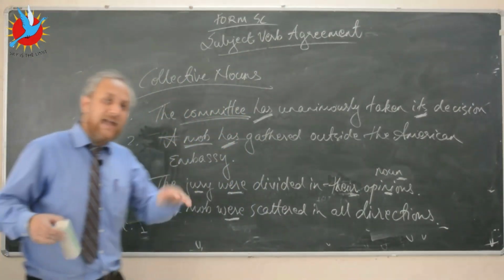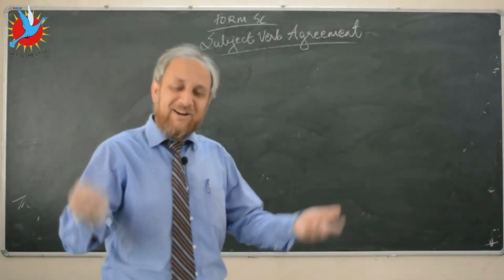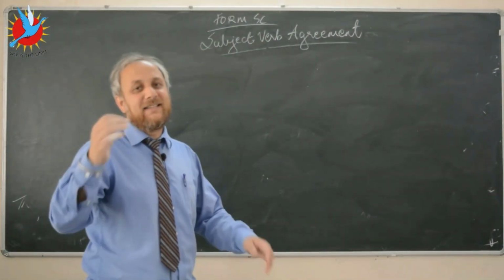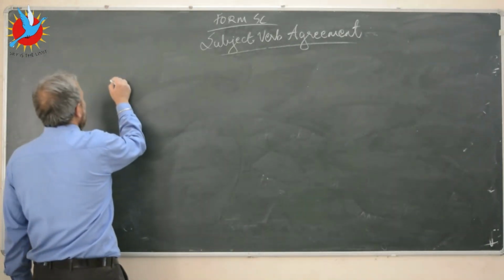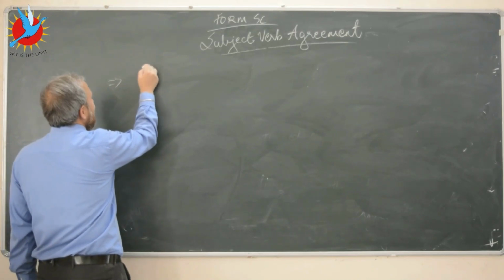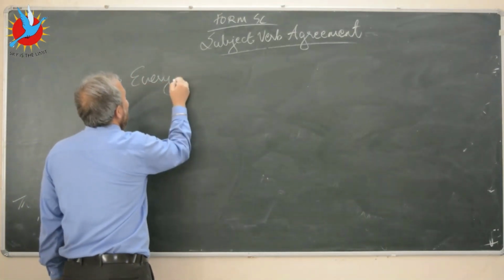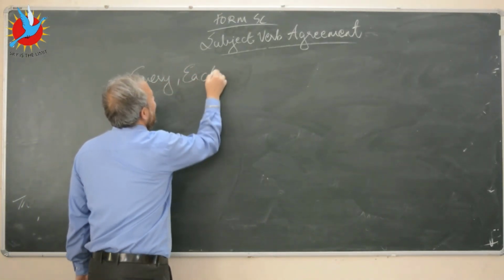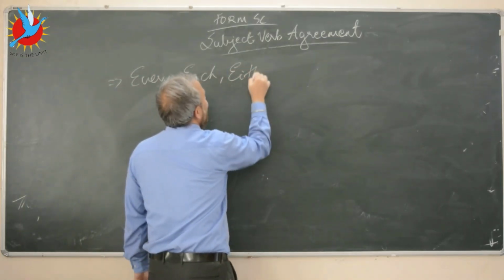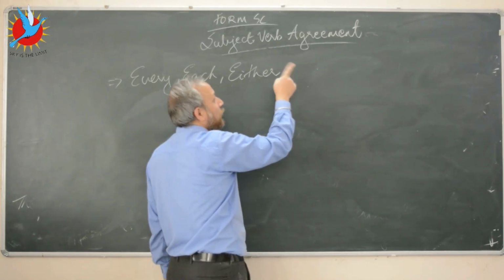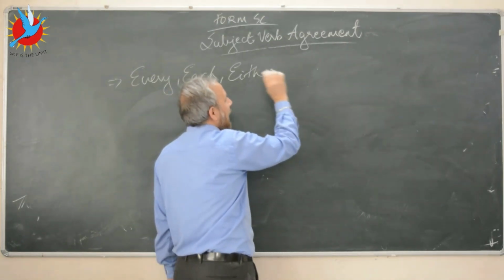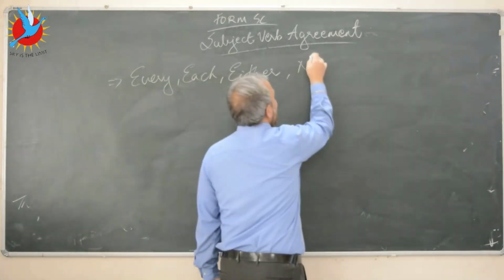Now we'll move on to the next rule. There are a lot of words with which we'll use the singular form of the verb. Now, what are those words? So the words are like, let's say, every, each, either. I'm not talking about the correlative conjunction either or. I'm just talking about either.